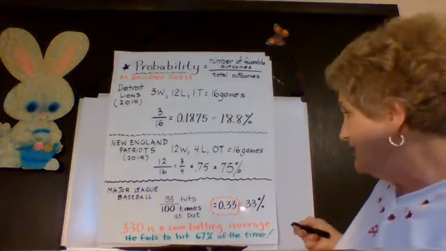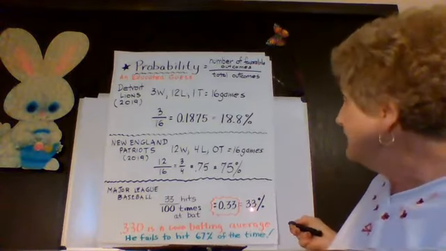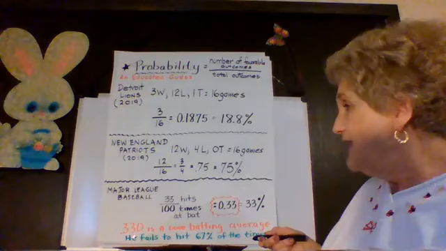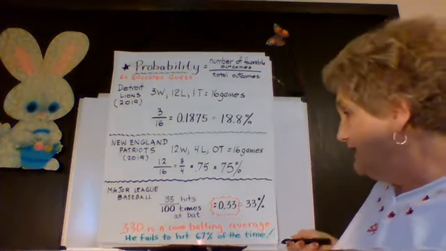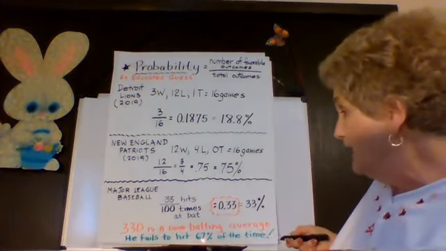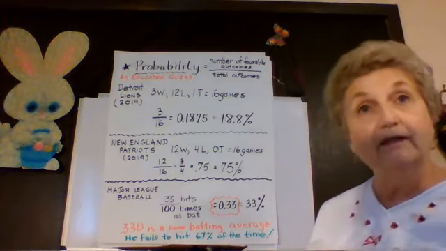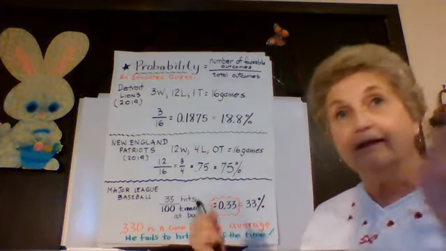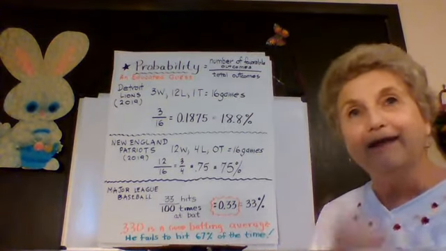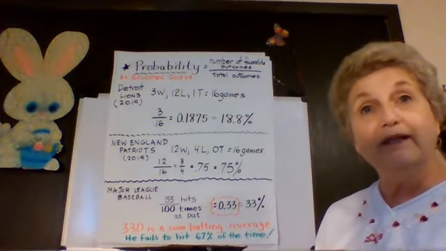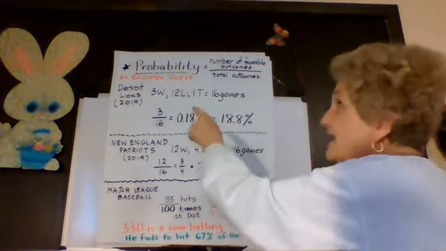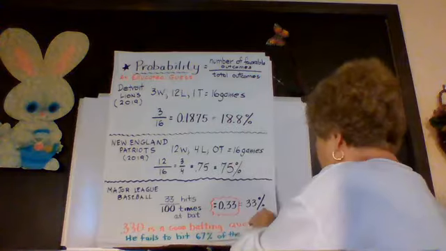What that means is, if I subtract 33% from 100%, this particular player fails to hit a ball 67% of the time, and he still gets his $1 million salary. How do you like that? That's really what probability is used for, to give us an educated guess. Okay?